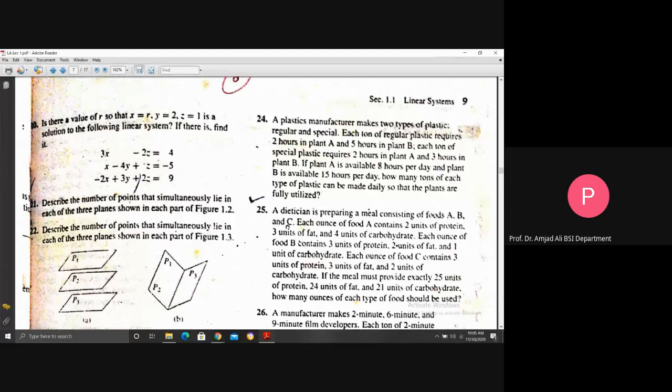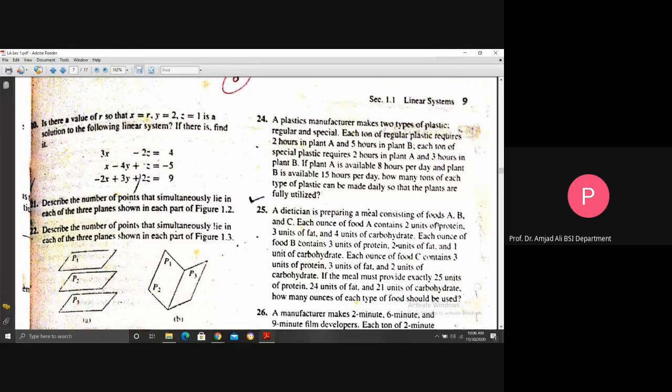Now question 25. A dietitian is preparing a meal consisting of foods A, B, and C. Here in the industry, 3 types of foods are going to be prepared. Each ounce of food A contains 2 units of protein, 3 units of fat, and 4 units of carbohydrate.